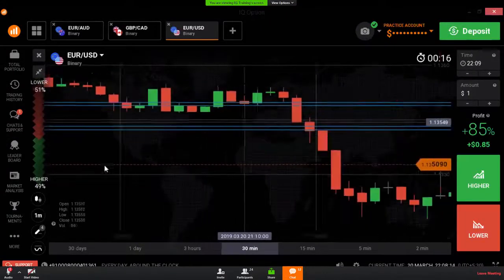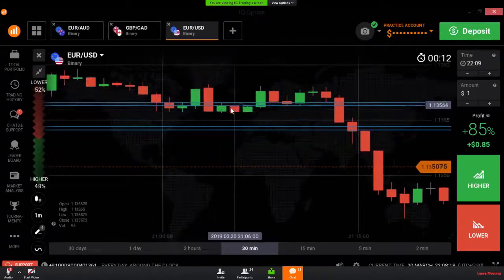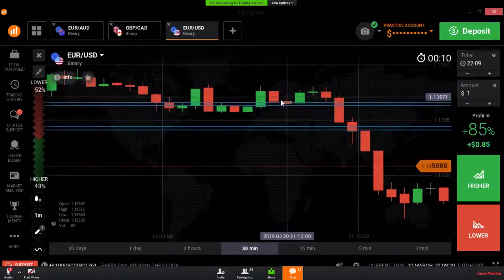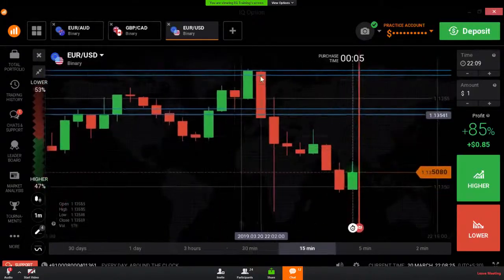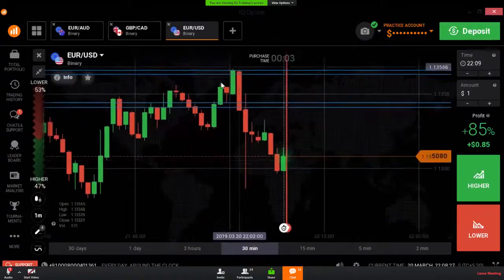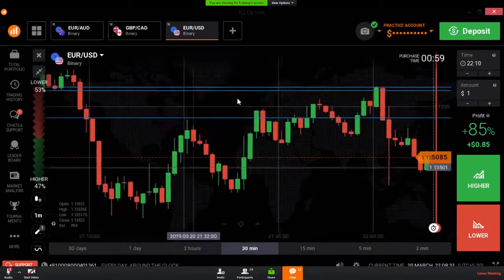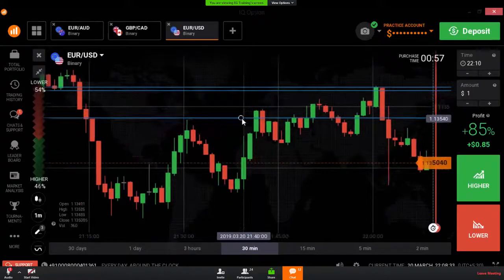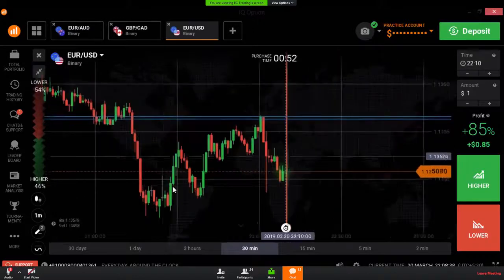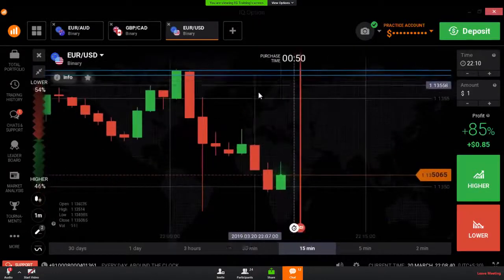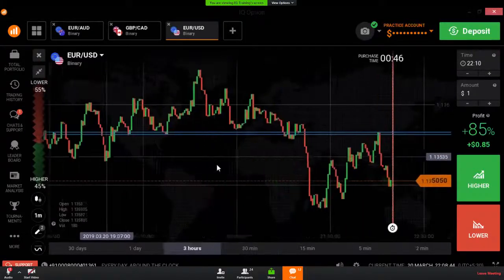You can see after a breakout, you are seeing a reversal. It reversed from the same level. Again, it reversed from the same level. There is a breakout, again it got support from the same level. The market is respecting this level. Now this is a strong level. If the market again comes to this level, it will reverse. There are more chances to reverse.